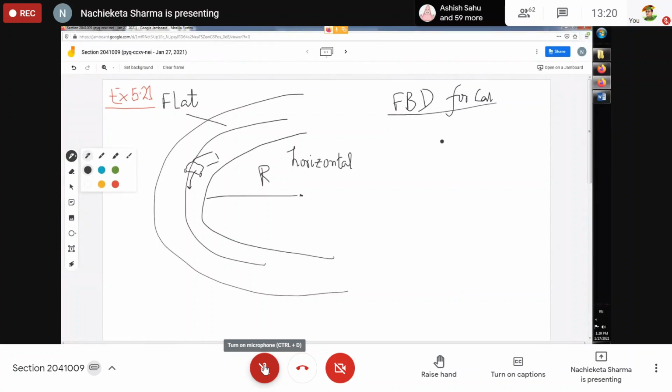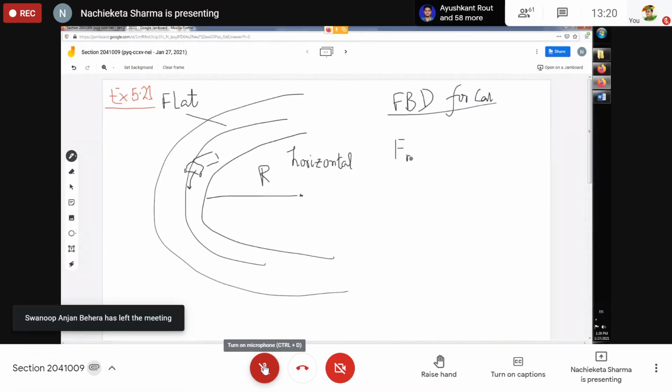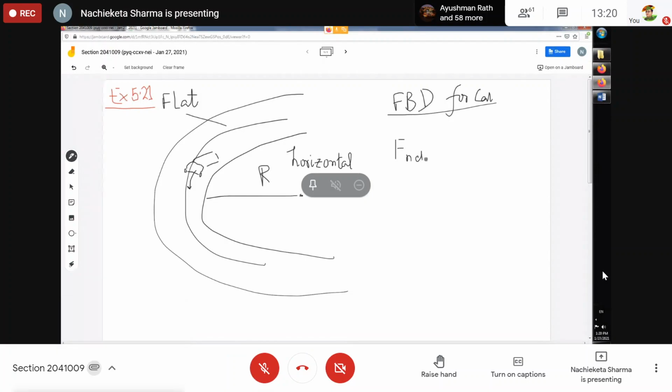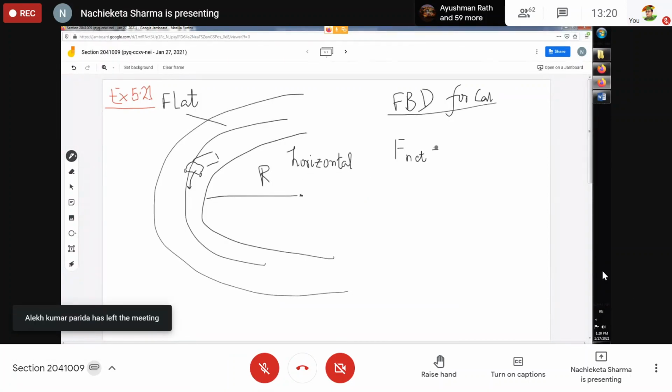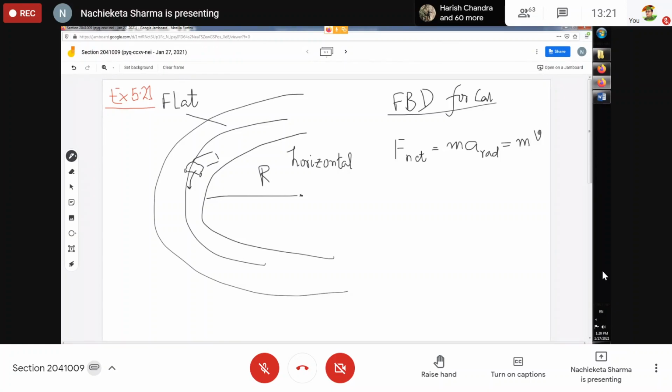So for uniform circular motion, the magnitude of the net force is F net equal to m v square by r, because first I write it as m into a, and the acceleration is directed along the radius. That's why it is known as radial acceleration. So m a_rad, and the value of the radial acceleration is v square by r, because my speed is constant, and r is the radius of the circular track.